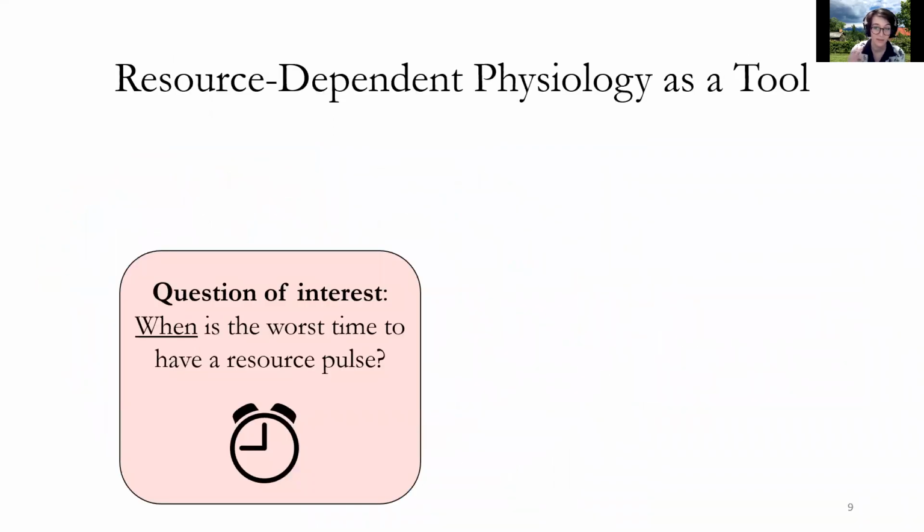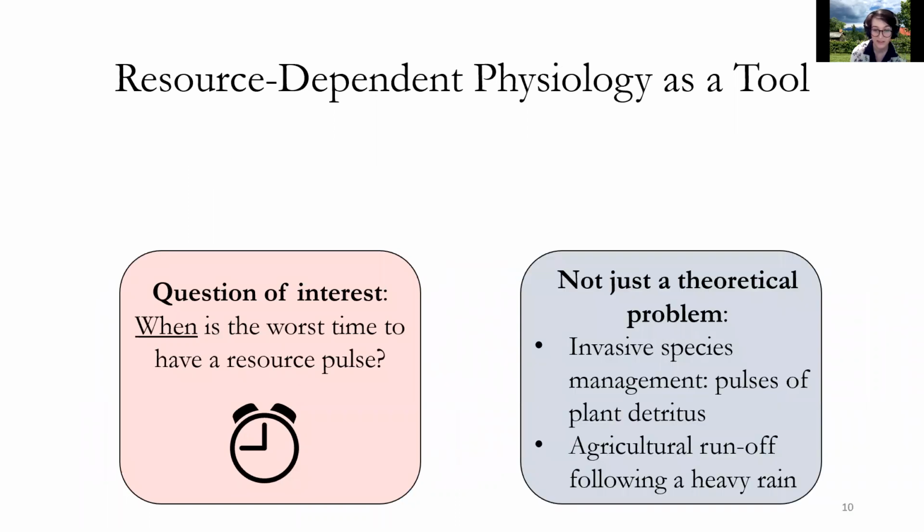So using this system as a case study, one of my dissertation chapters investigates the question, when would be the worst time to have a resource pulse to the Snail-Schistosome system? And by worst, I mean when would we have the highest infection risk for humans as a result of a resource pulse? And this isn't just a theoretical problem.